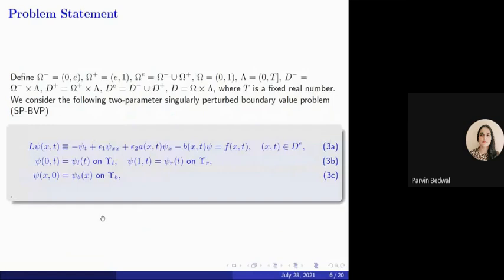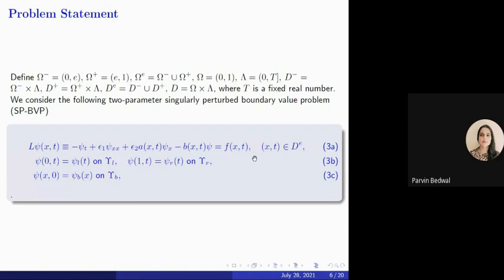So here this is the problem statement which we have considered in our paper. This is minus psi_t plus epsilon_1 psi_xx plus epsilon_2. So we have considered the two-parameter problem. Here epsilon_1 and epsilon_2 are the two small parameters. And we have also taken a(x,t) and f(x,t) as not smooth functions.